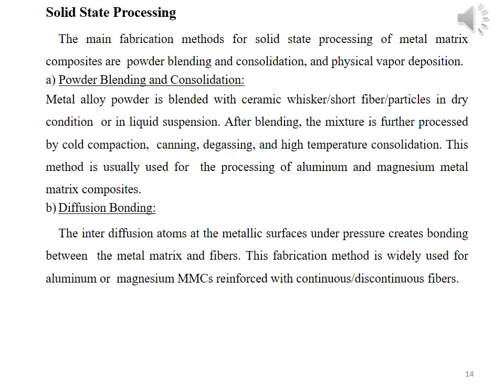The second method of solid processing is diffusion bonding. In this method, the interdiffusion of atoms at the metallic surface under pressure creates bonding between the metal matrix and the reinforcing phase.